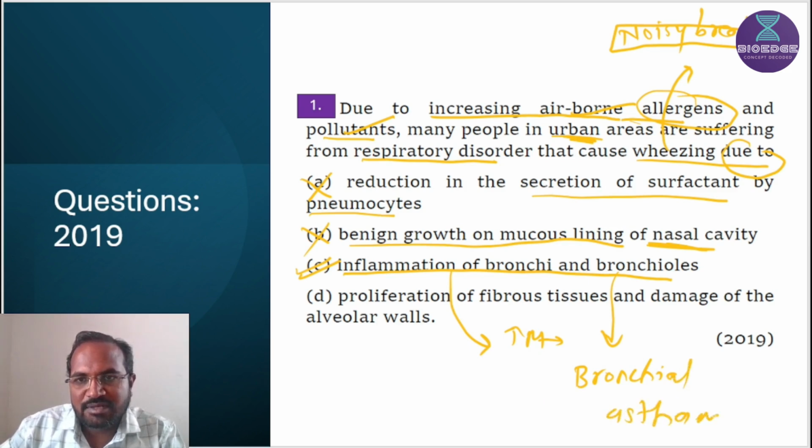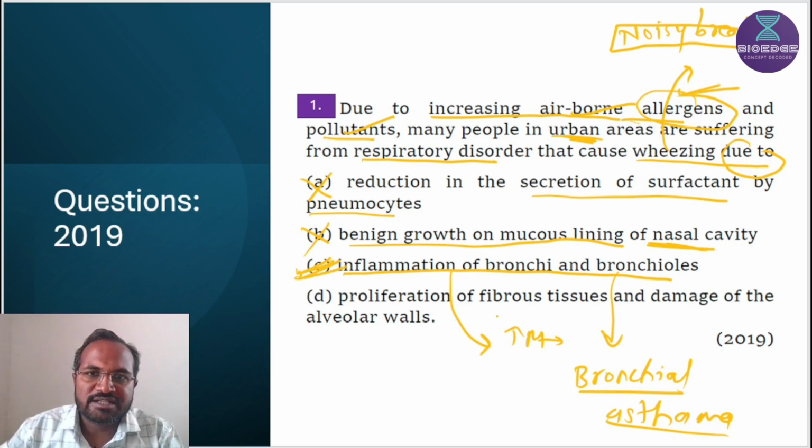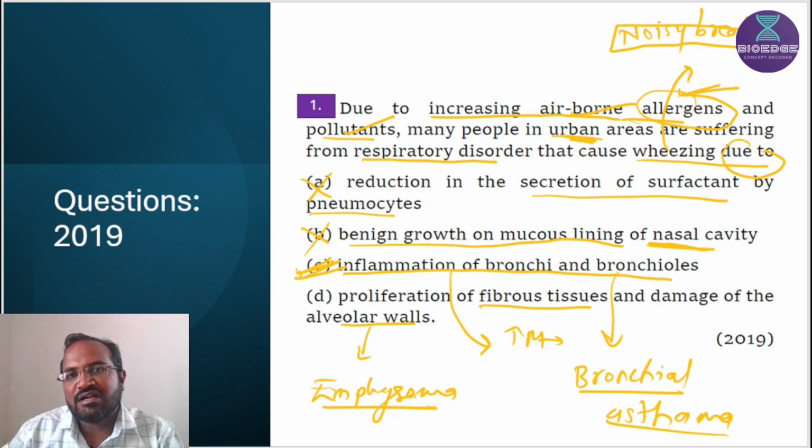So asthma is an allergic disorder. So this statement is the correct statement. Proliferation of fibrous tissue and damage of the alveolar wall. So alveolar walls are damaged and fibrous tissue is produced in emphysema disease. So it is not produced in asthma. So it is also a wrong statement.